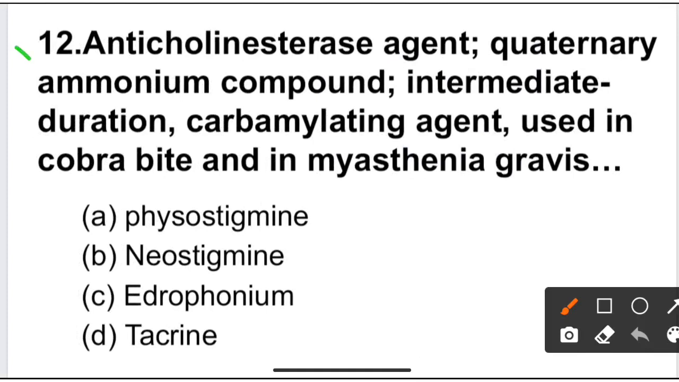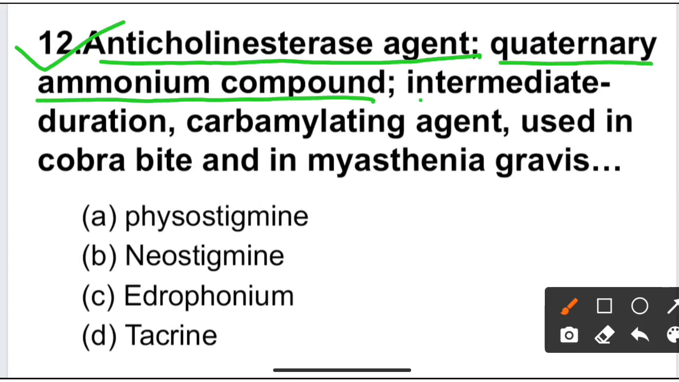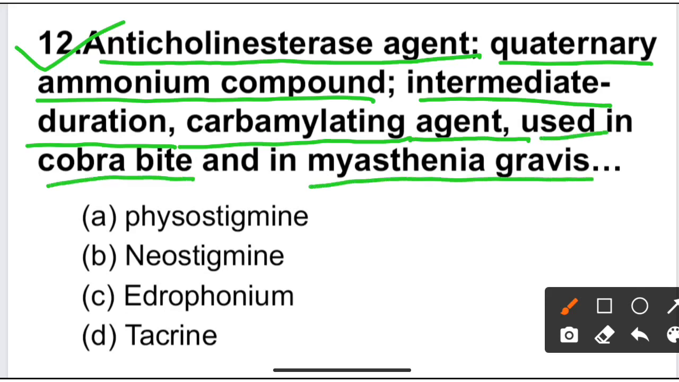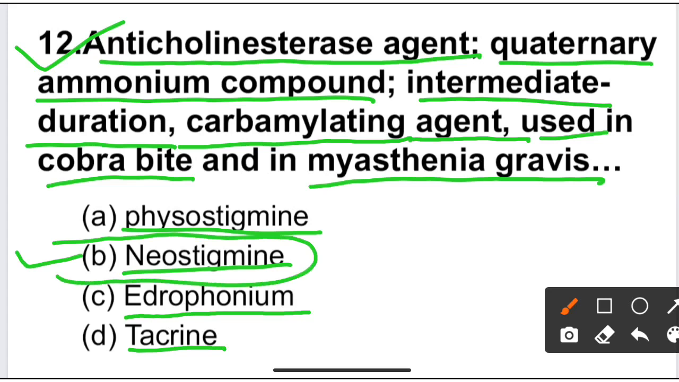Next question is question number 12. Anticholinesterase agent, quaternary ammonium compound, intermediate duration of action, carbamylating agent used in cobra bite and myasthenia gravis is. The given options are physostigmine, neostigmine, edrophonium and tacrine. Here the correct option is option B, neostigmine.